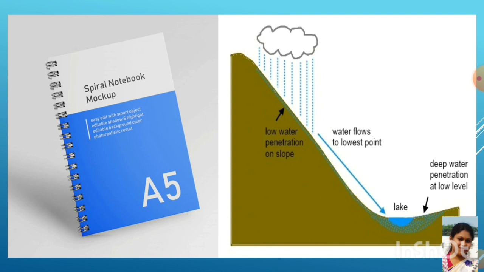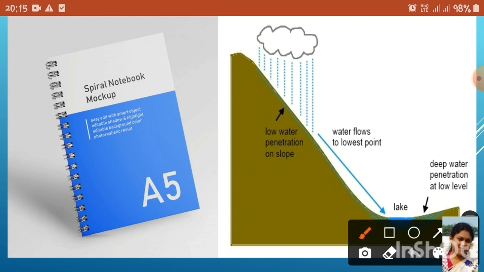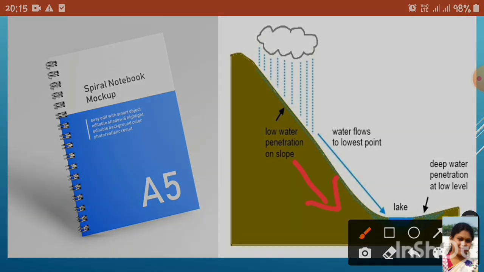That's why all the flow of water goes towards the slope of the land. Here is a picture where we clearly show how slope plays a major role in the movement of water.